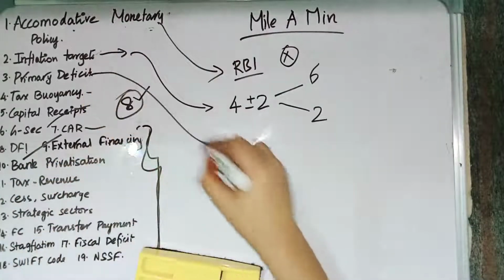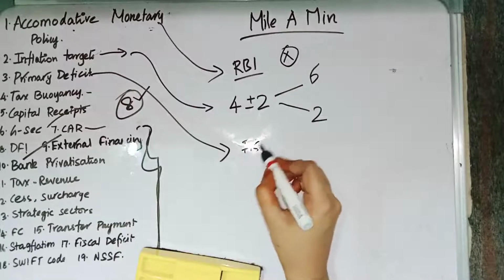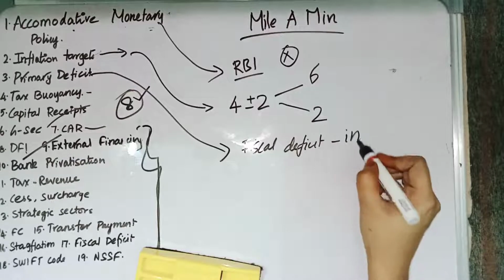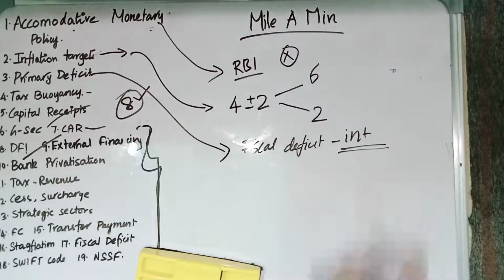So that's it. Then we have primary deficit. Primary deficit is equal to fiscal deficit minus interest payments. So from the fiscal deficit, the interest payment is subtracted. That gives the primary deficit. In primary deficit, the burden of past debt is not added. So that is primary deficit.